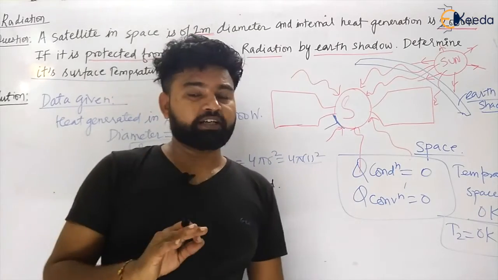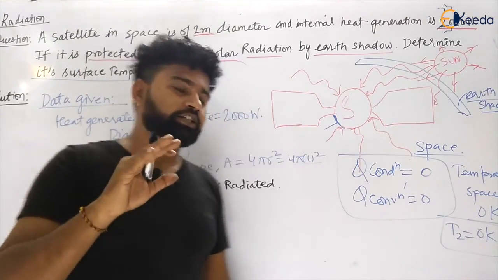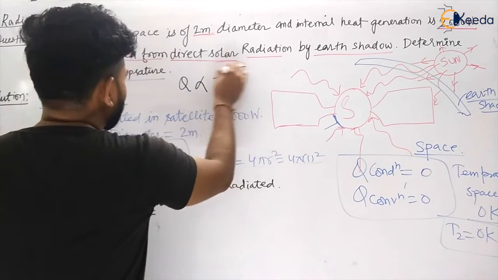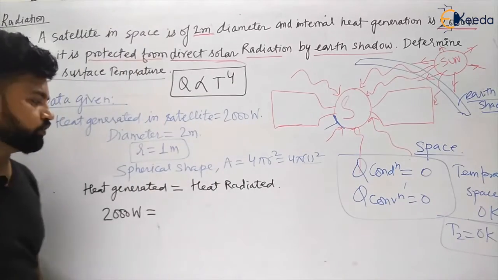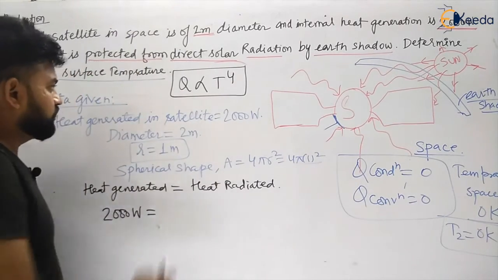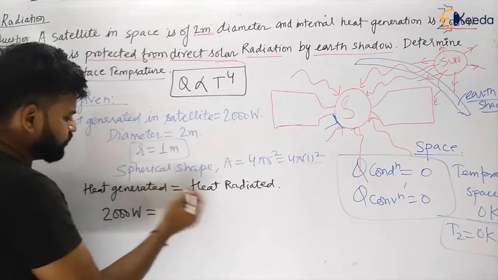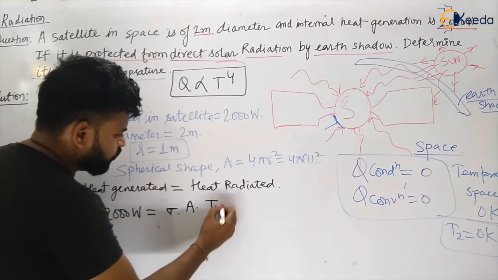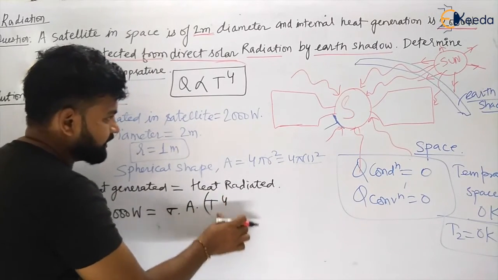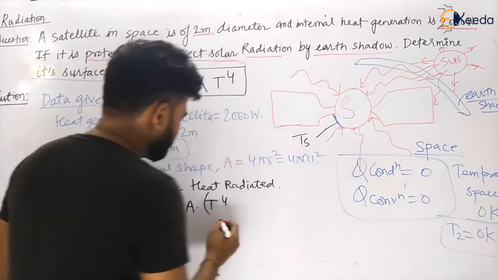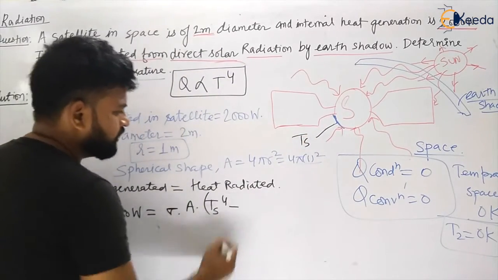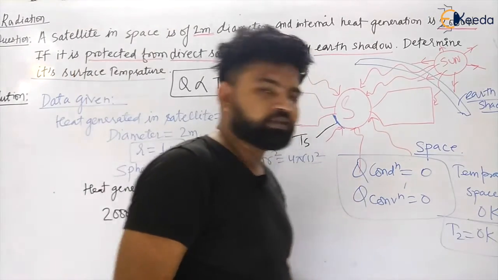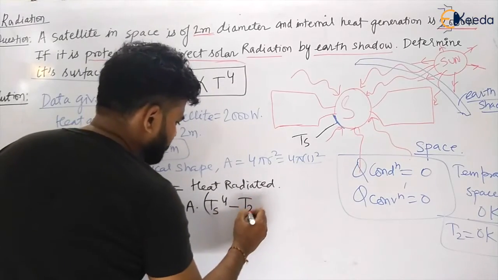We have seen in the previous video that radiation heat transfer is directly proportional to T to the power 4. So what will be the radiation heat transfer here? It will become sigma into area into T to the power 4. Let us take the surface temperature to be Ts. So Ts to the power 4 minus T to the power 4, where heat is radiated from higher temperature to lower temperature, which is the space temperature. So this will become T to the power 4.